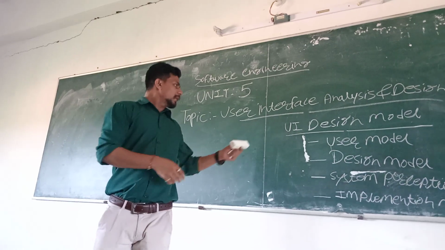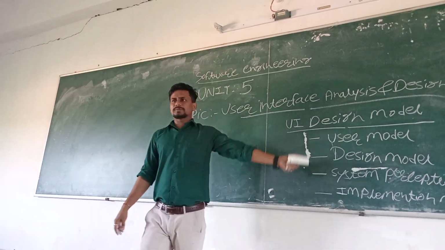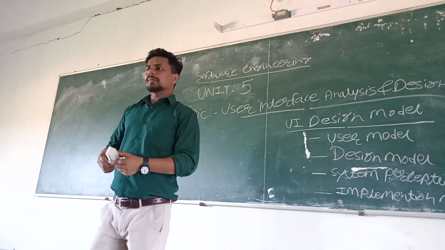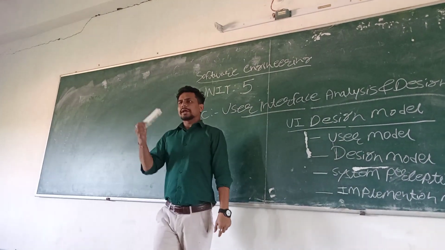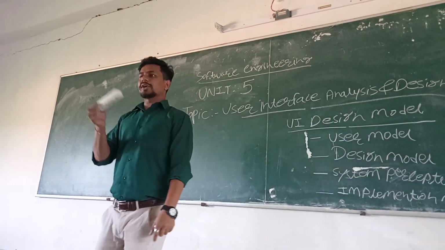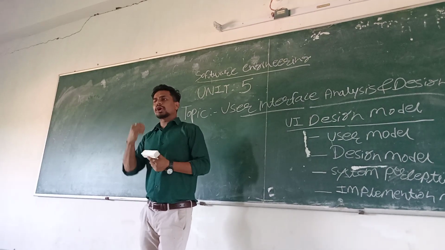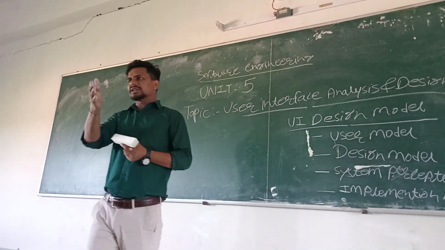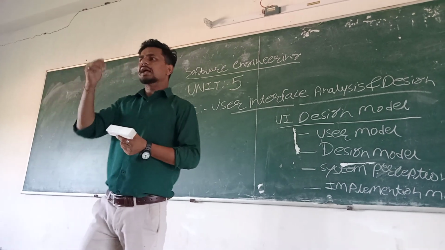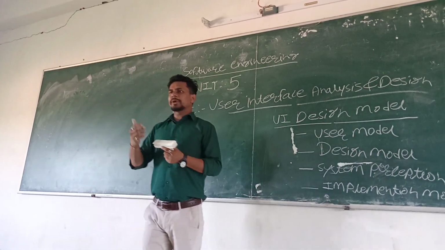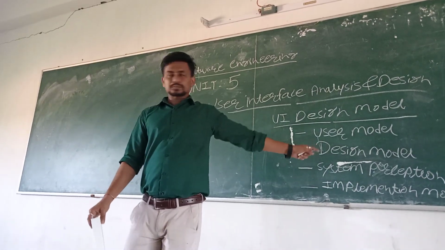For implementing a UI design model, we have to follow these four models. First one is the user model. What is the user model? The user model is nothing but establishing a connection between all the profiles. He will provide data for all the profiles, like his profile is different, his profile is different, your profile is different. Thus he provides a connection between all the profiles. That is nothing but your user model.